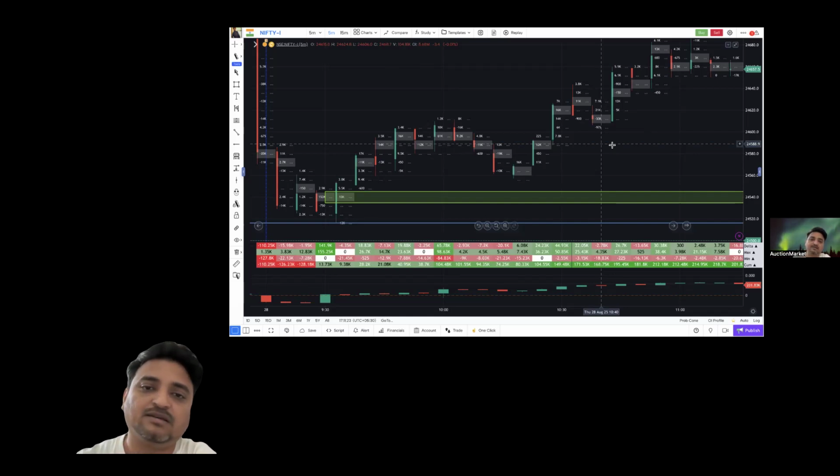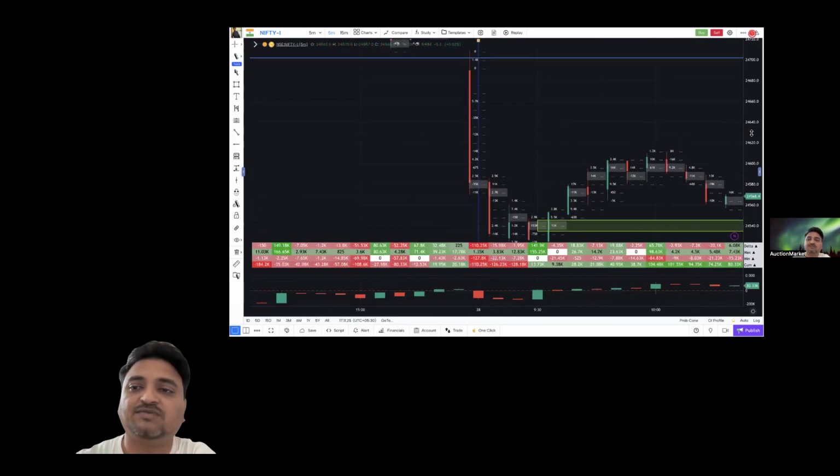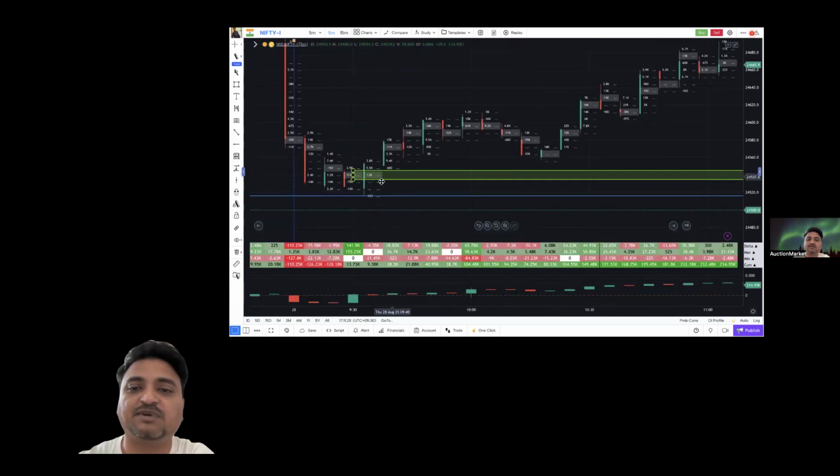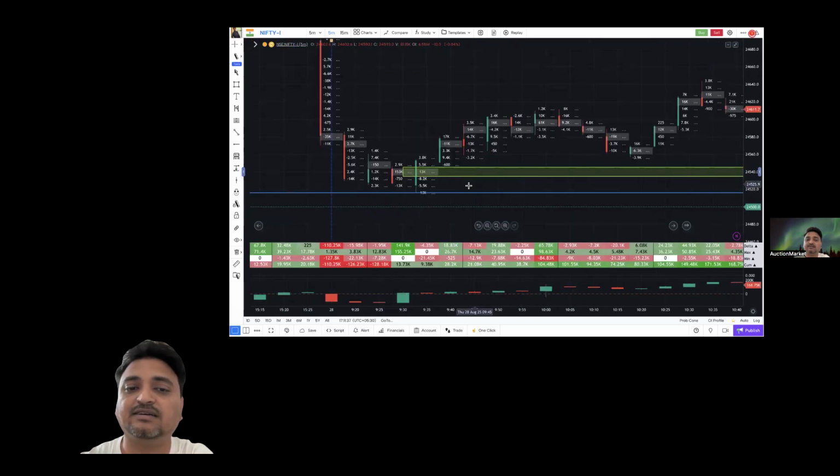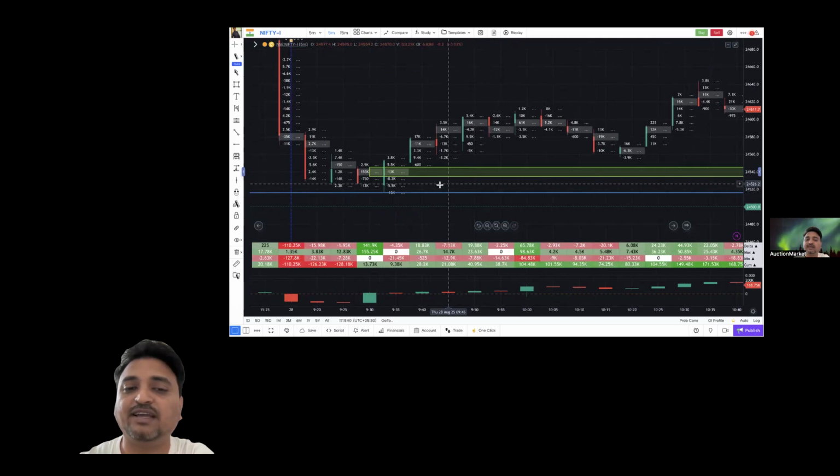Today also, my position was somewhere here. This particular bottom you can see here, I have already plotted this particular line. How did I capture the bottom? Okay, it is very difficult to identify any bottom, but I have tried to capture the trade from the bottom itself. That's the reason you see this particular zone over here, which is pre-marked. I did not mark it during this call. It was already plotted over here. So how did I catch the bottom? That is the catch.